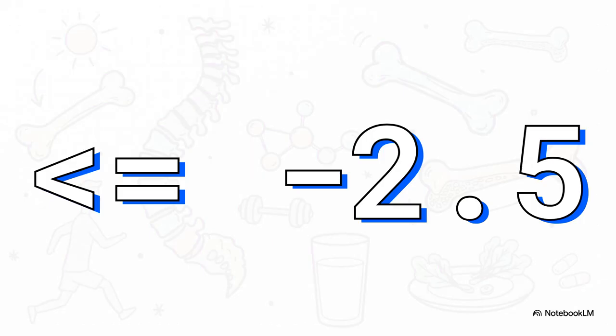We need to know exactly how much structural integrity the patient has lost compared to peak human bone strength. And here is the threshold. A T-score of less than or equal to -2.5 officially confirms osteoporosis.